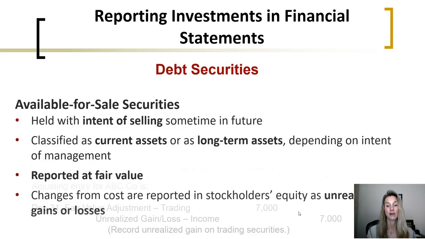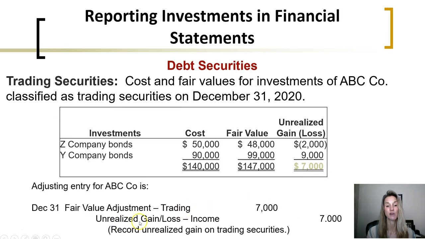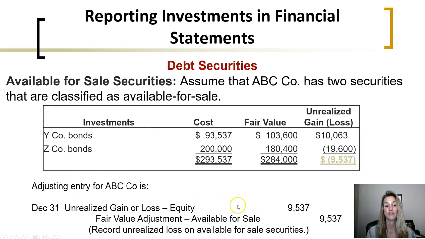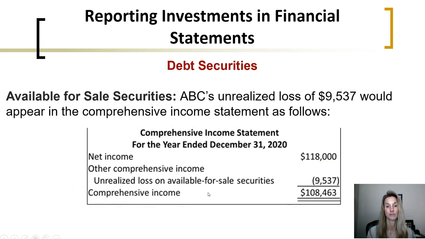I'm going to go back a couple slides. Notice that this unrealized gain or loss on trading securities is a component of income. It is reported on the income statement. However, this loss of $9,537 is reported as a component of equity. It is not reported in net income for the year. Here we can see that net income on the comprehensive income statement was $118,000, on the available for sale securities, and the unrealized loss of $9,537.